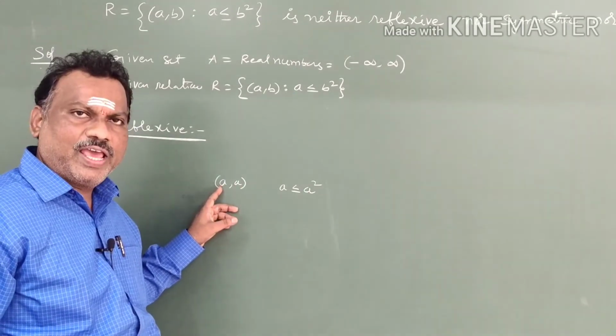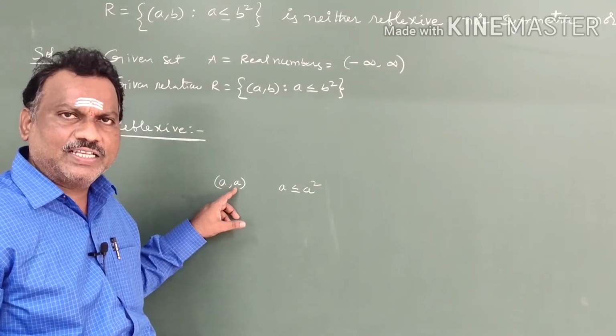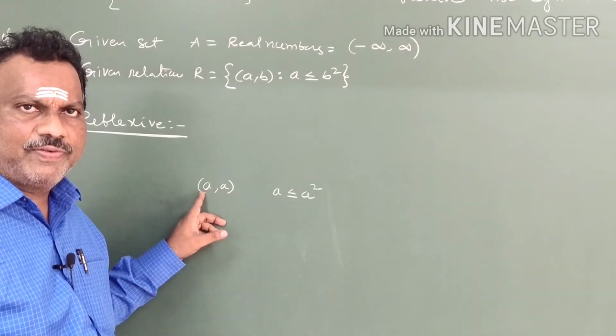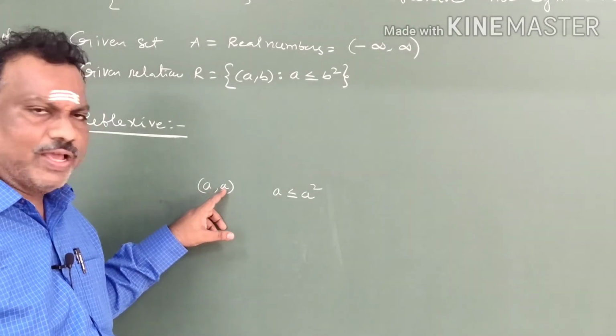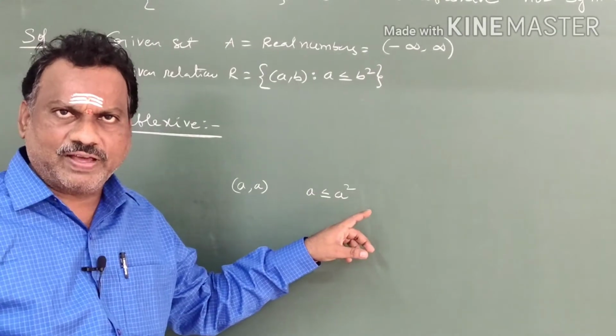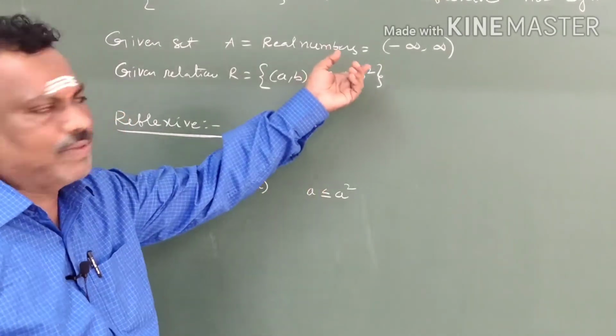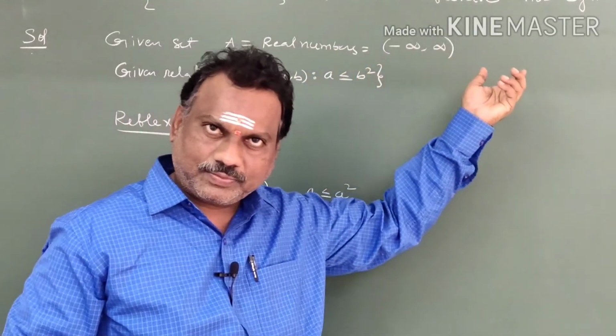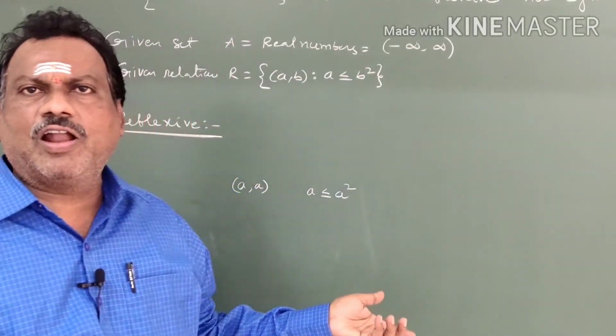Every element of A is related to itself. That is the definition. Every element of A related to itself. So (A, A) is in A square. Is it possible for all real numbers? That we are going to check. It is not true for all real numbers.